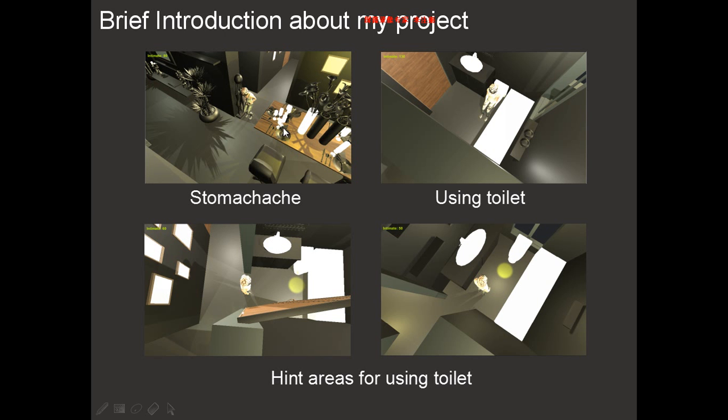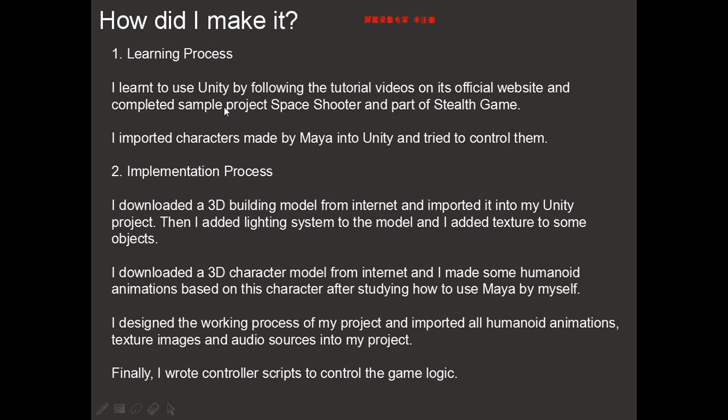If the character has a stomachache, he will do this action, and these are the hint areas for using the toilet. If we bring him here, he will use the toilet like this. Then let me introduce how I made it.